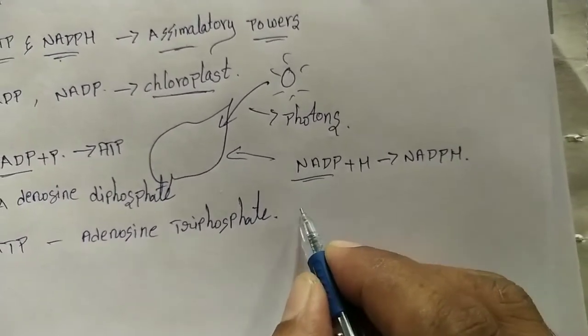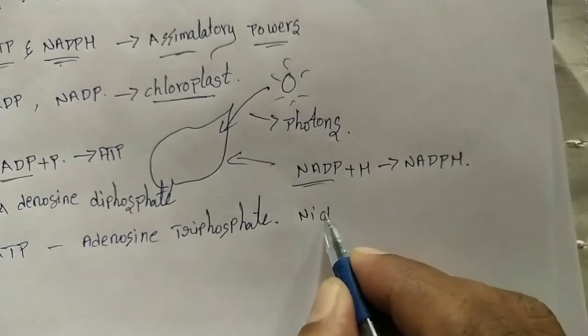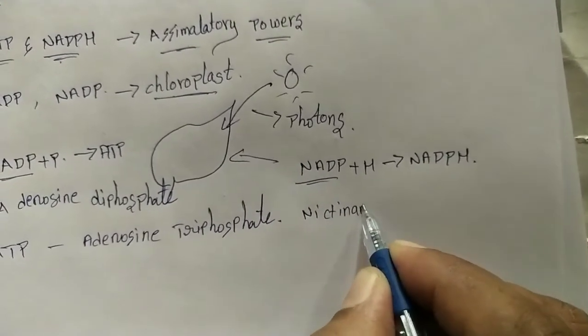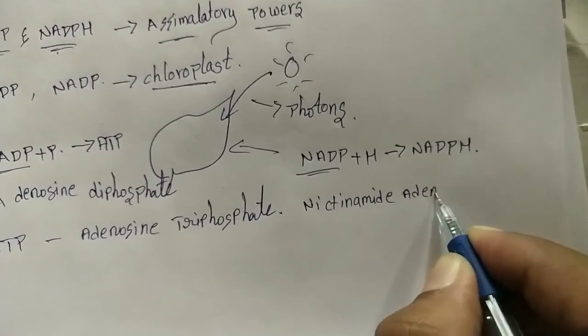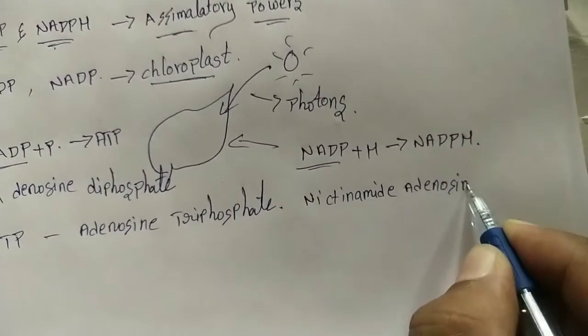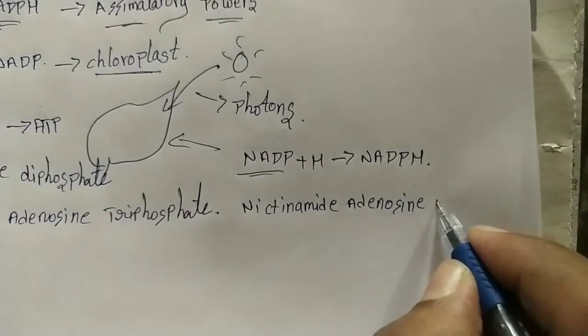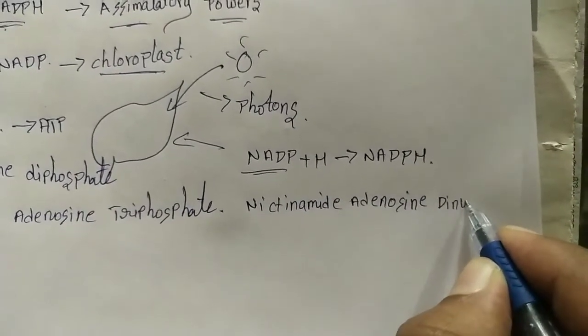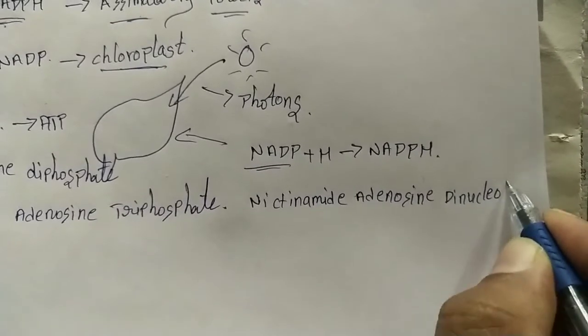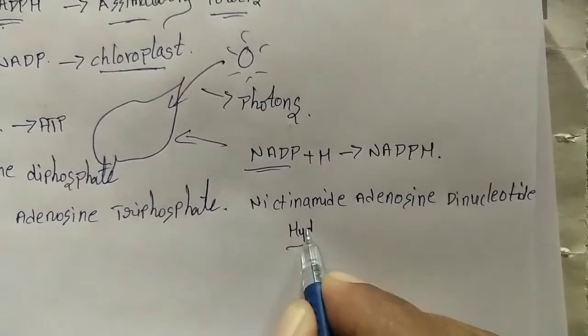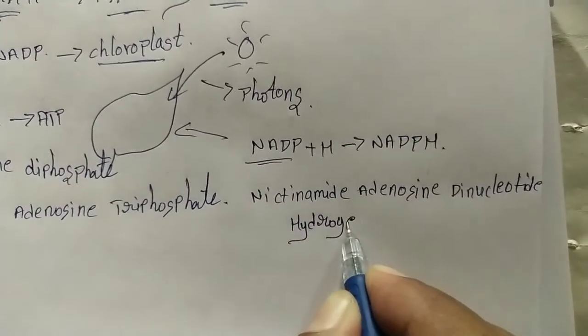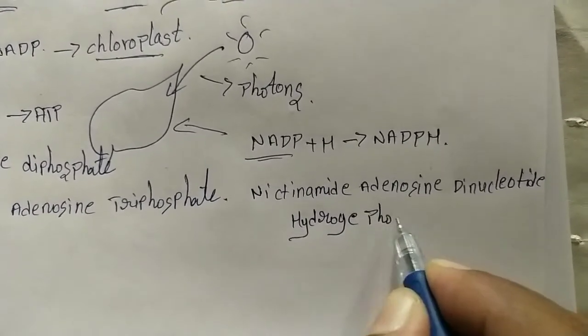So what is NADPH? Nicotinamide adenine dinucleotide phosphate hydrogen.